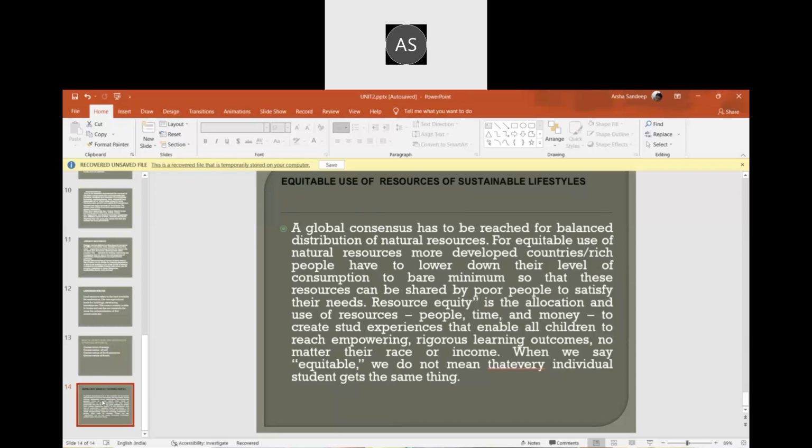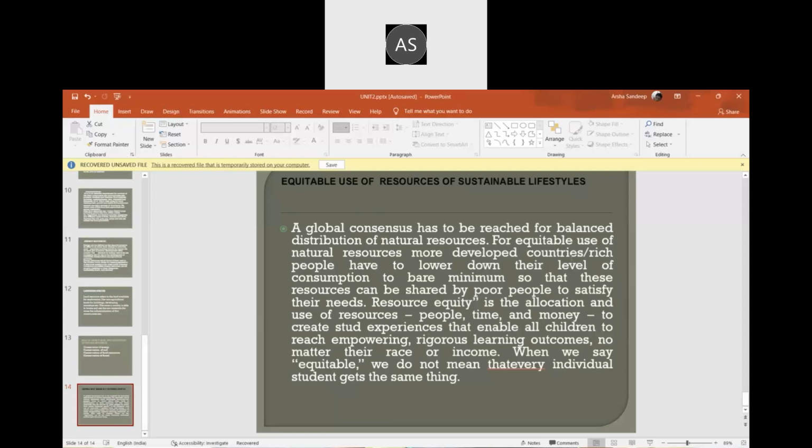Scarcity is another important thing. If you don't use resources properly, we'll go towards scarcity. It should not be that if you have money you use it, and if people are poor they should not use it. This should be changed. How can it be changed? By lifestyle. Eat your food, don't waste the food, don't waste energy. If you're cutting down a tree, try to plant another plant nearby, somewhere nearby to you.